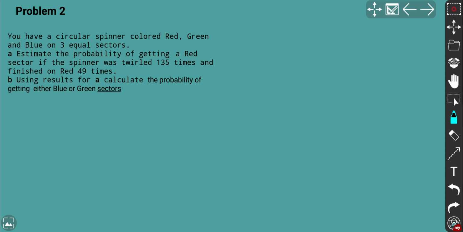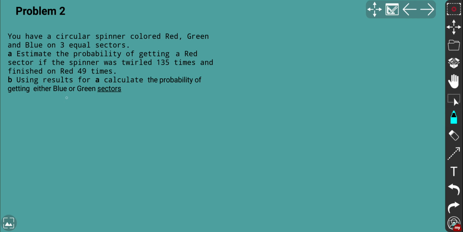Here is problem 2, and we have a circular spinner colored red, green, and blue on 3 equal sectors. All right, so we need to estimate the probability of getting a red sector if the spinner was twirled 135 times and finished on red 49 times.